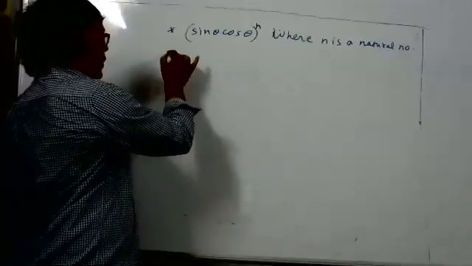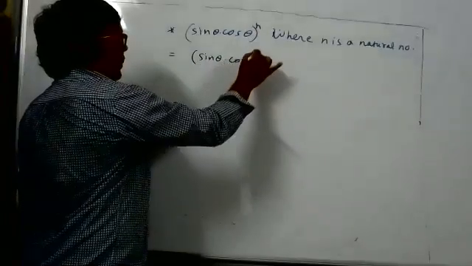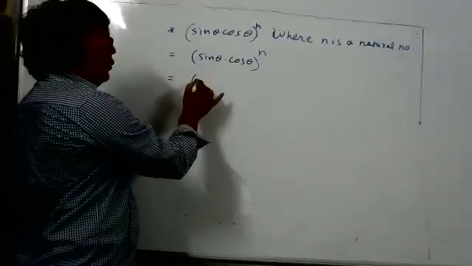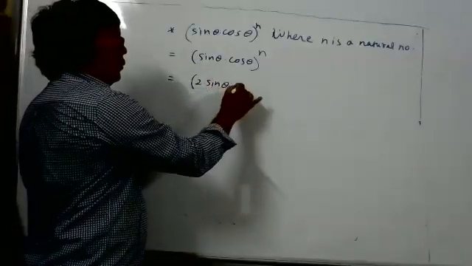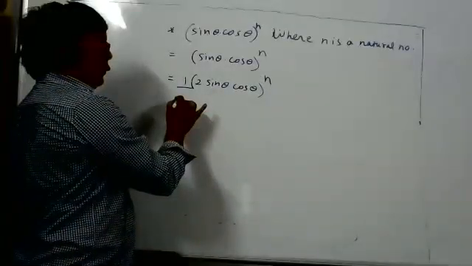Now see here, (sin theta into cos theta) to the power n. Can you find some formula for sin theta into cos theta? Sir, sin 2 theta by 2. So I will purposely multiply inside the bracket by 2: (2 sin theta cos theta) whole to the power n. Outside, what should I do? 1 by 2, to the power n. Very good, 1 by 2 to the power n, because inside it is 2 to the power n, not 2.